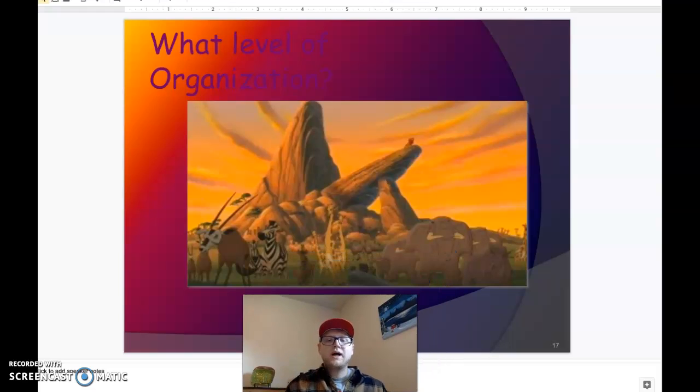So what is the level of organization in this picture? It is community, right? It's all of the different species, gazelles, zebras, giraffes, lions, elephants. So many are in this picture. This is the community, right? All of the different populations of species together and interacting.